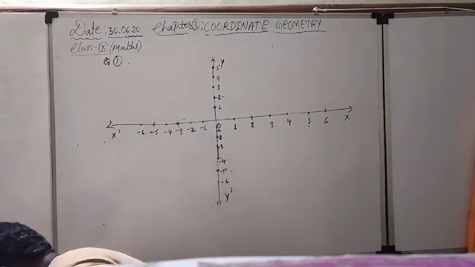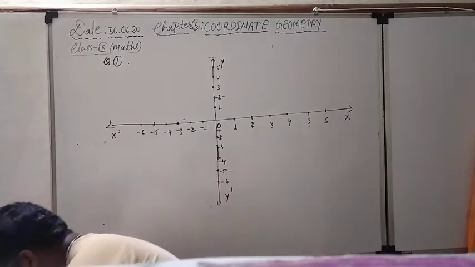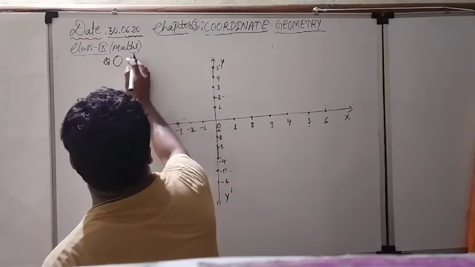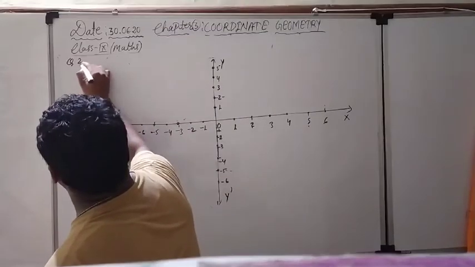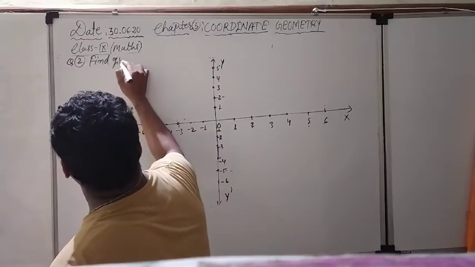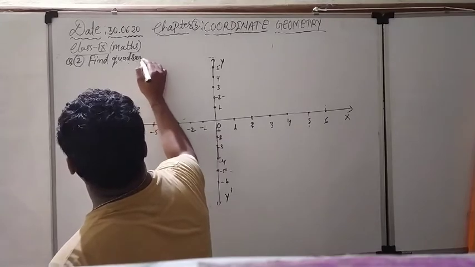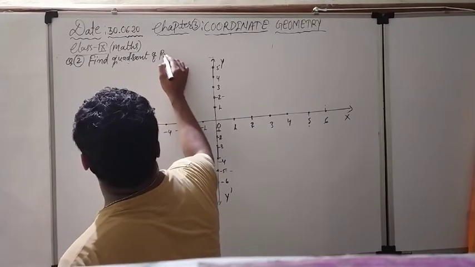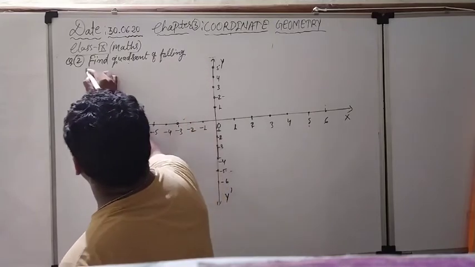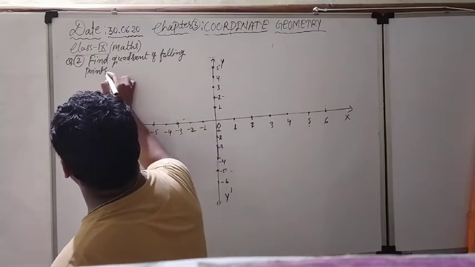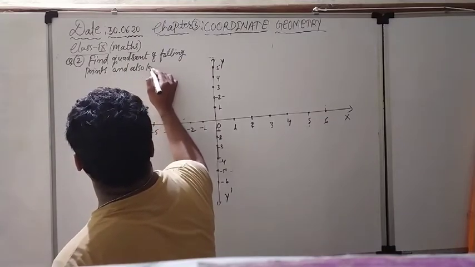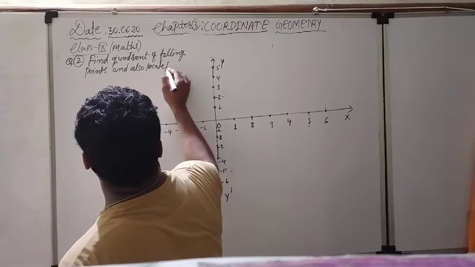See the question here. What is the question actually? Question number second. I am going to write down. We have to find the quadrant of following points and also locate them.